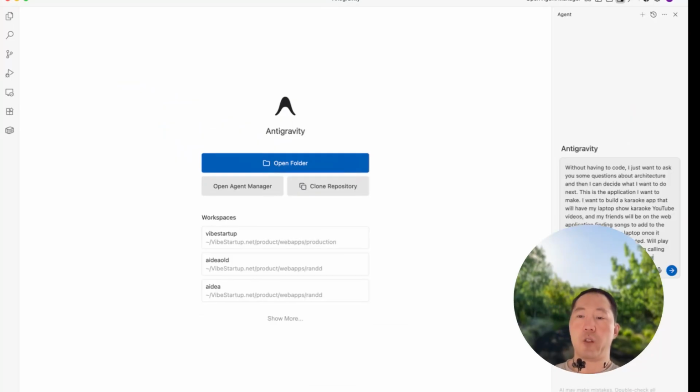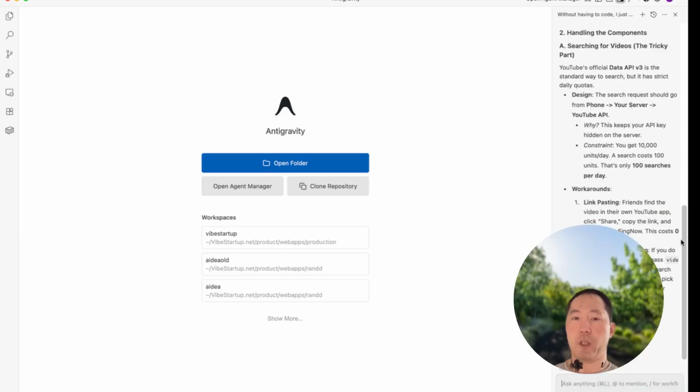How do you suggest we handle the technical design of this application? Such as searching for YouTube videos, handling the queue, and playing the videos on my laptop.